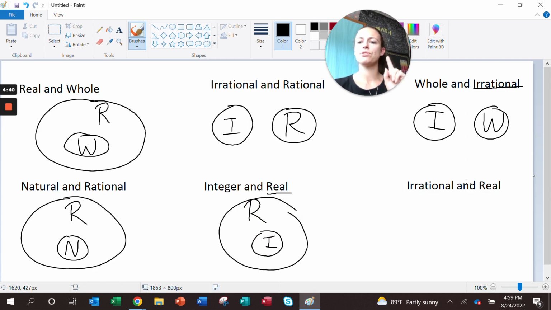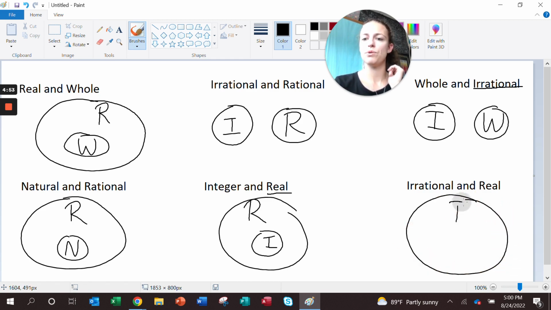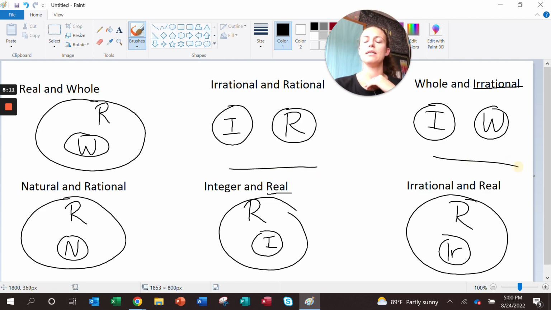Lastly, we have irrational and real. Now, you might think that they need separate circles because irrational, but remember, real does include everything. Even the irrational numbers are real. So we have to have a big circle with real and a smaller circle with irrational in there. So the only category that irrational will ever be part of is the real category, because they are real numbers, yet they do not belong to anything else. Any other time you see irrational, they will be a separate circle, just like we did here and here.